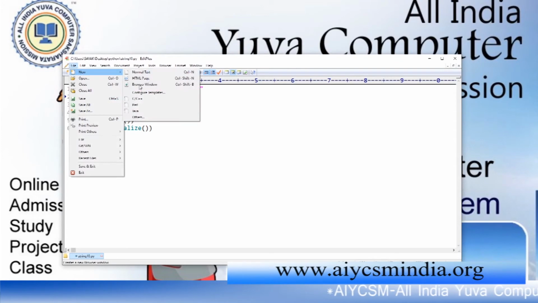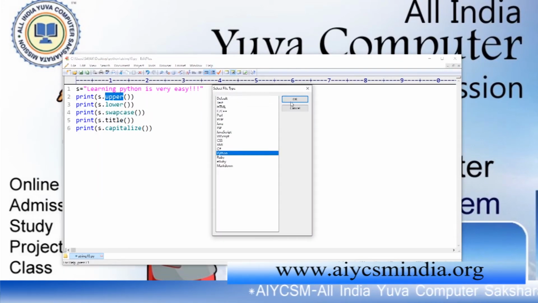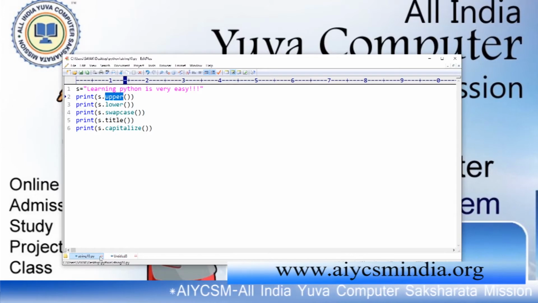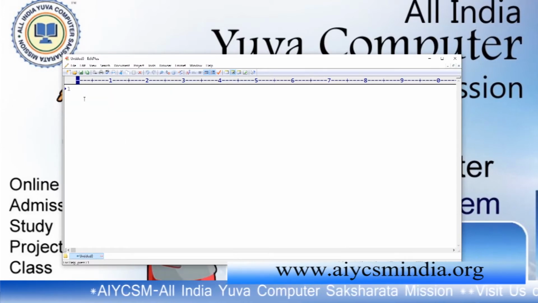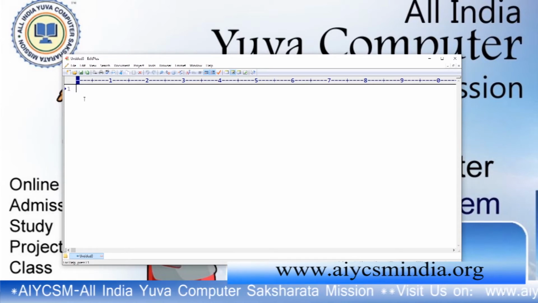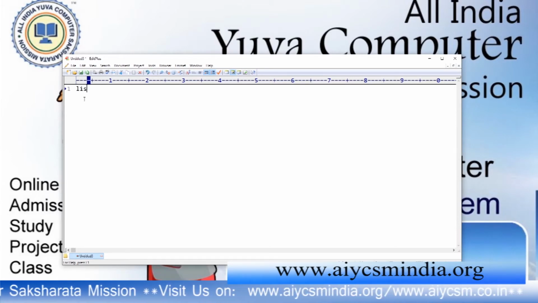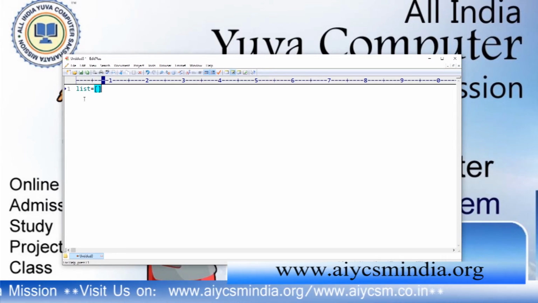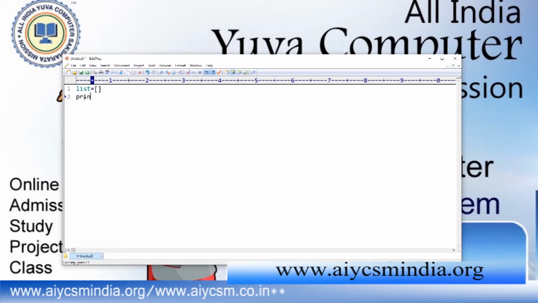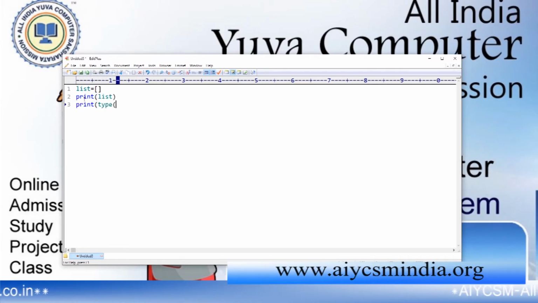Now I have to run some programs to understand this in a better way. If I want to create an empty list, what will it be? list equals to square brackets, open and close. Now print list. If you print the list, you will find it, then print type of list.